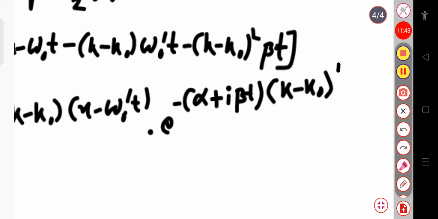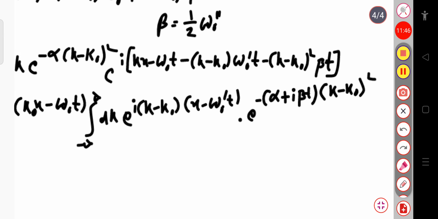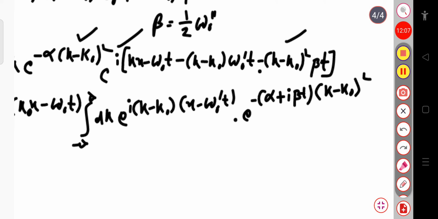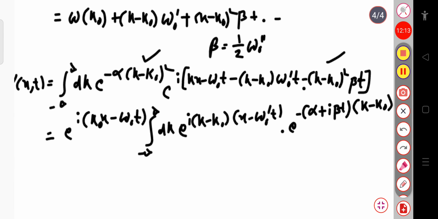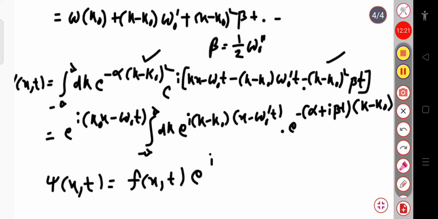So here you can see, taking (k minus k naught) whole square common, this will be minus (alpha plus i beta t) into (k minus k naught) whole square, since the minus sign is already taken common. Okay, so now let me write it in simplified form. We can write psi of x,t equal to f of x,t into exponential of i(k naught x minus omega naught t).